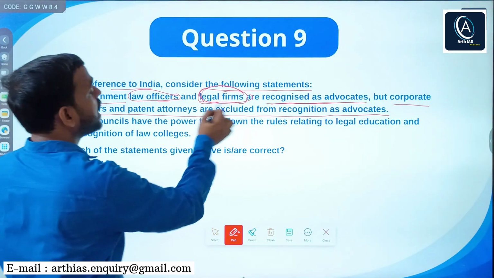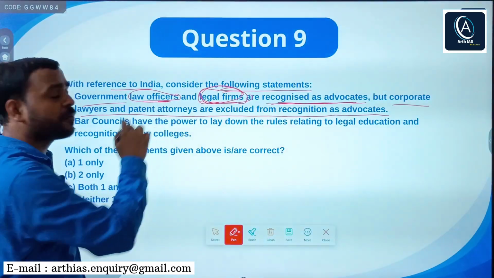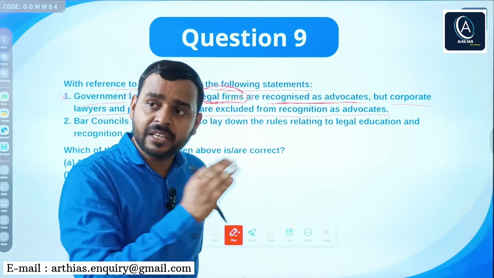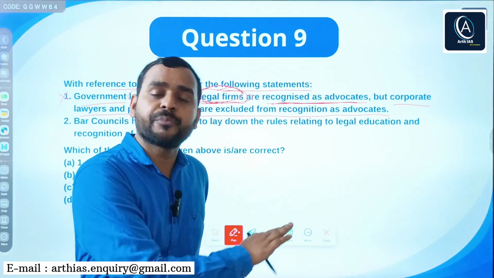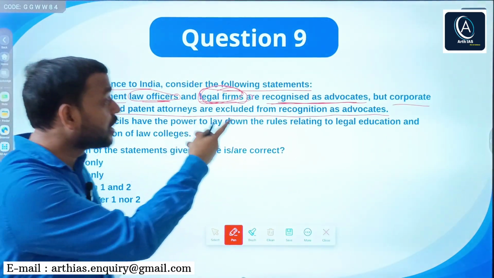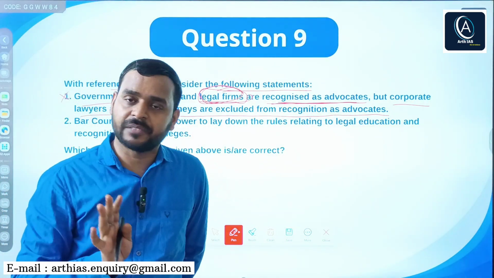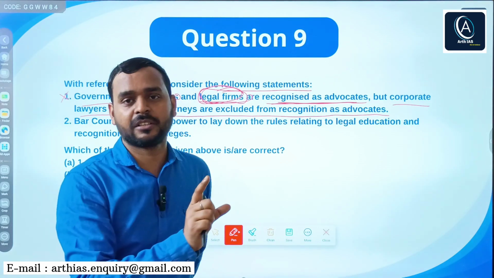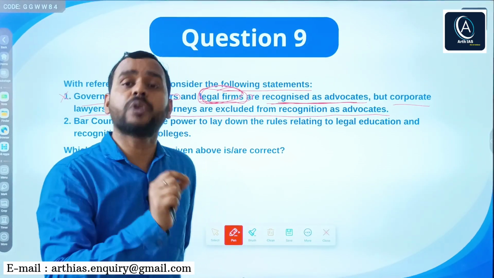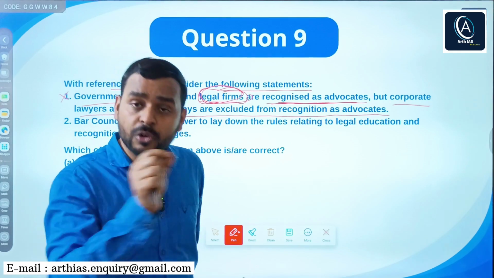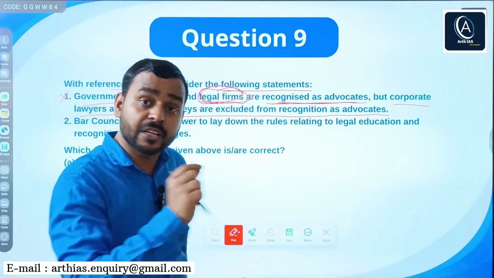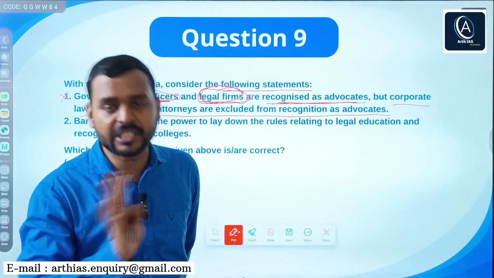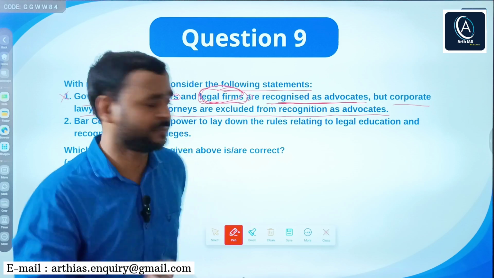As I told you, legal firms are not recognized as advocates. A law officer or any person having a law degree and who has been registered in the bar council is recognized as an advocate. Simple. That is the difference between lawyer and advocate. If you have a degree of law, you are a lawyer, not an advocate. But if your name has been enrolled in the bar council and you are allowed to practice in the court of law, then you are an advocate. That is the simple difference between lawyer and advocate.